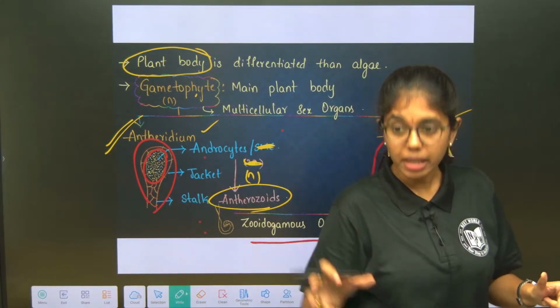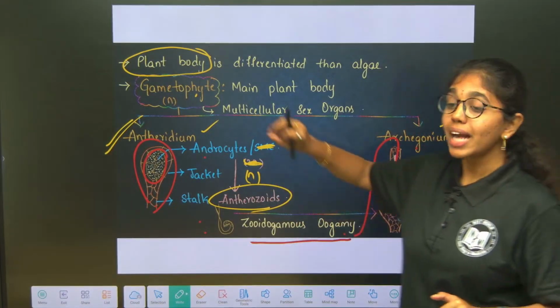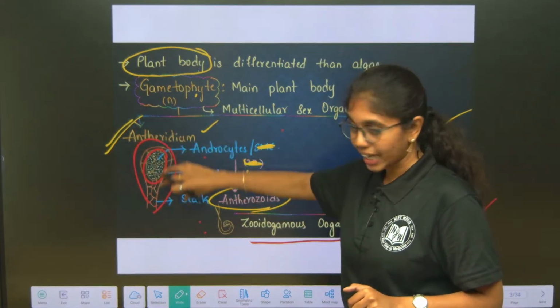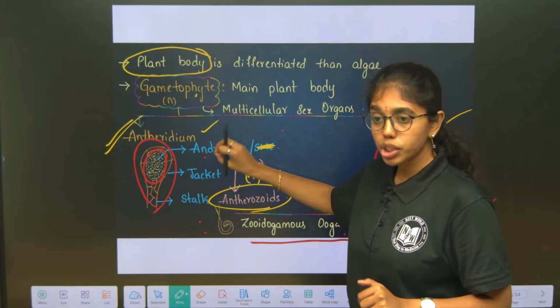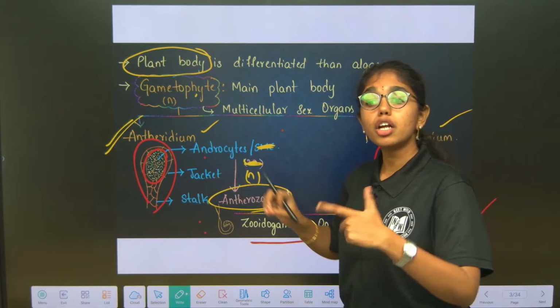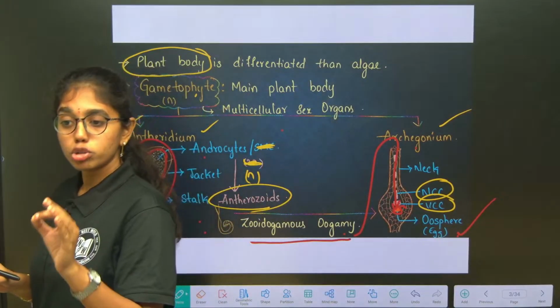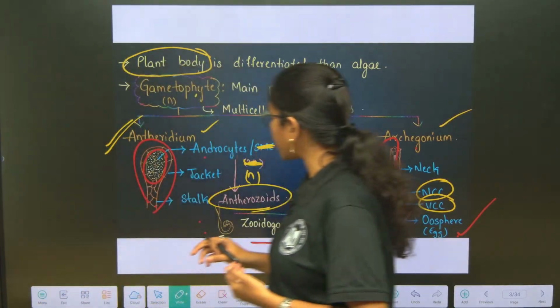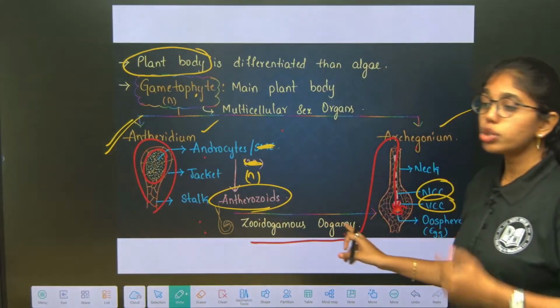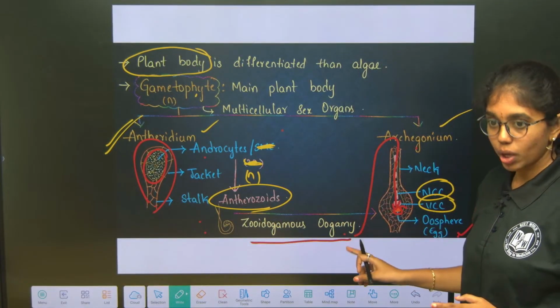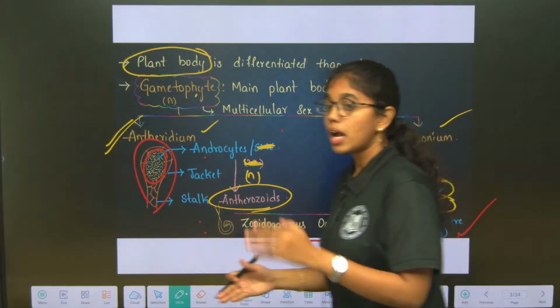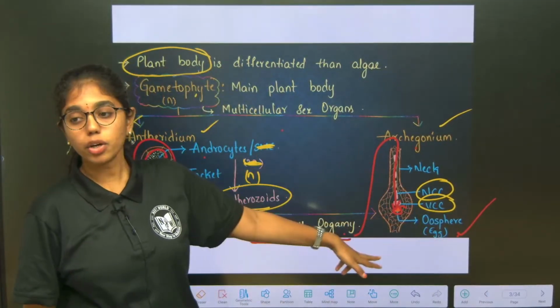They are jacketed. Male sex organ is called as what? Antheridium. It has a jacket over it, okay, inside which it has androcytes. It undergoes mitosis and it will produce biflagellated antherozoids. These biflagellated antherozoids will undergo zooidogamous oogamy, okay, which swims across the water, and then it reaches to the archegonium.